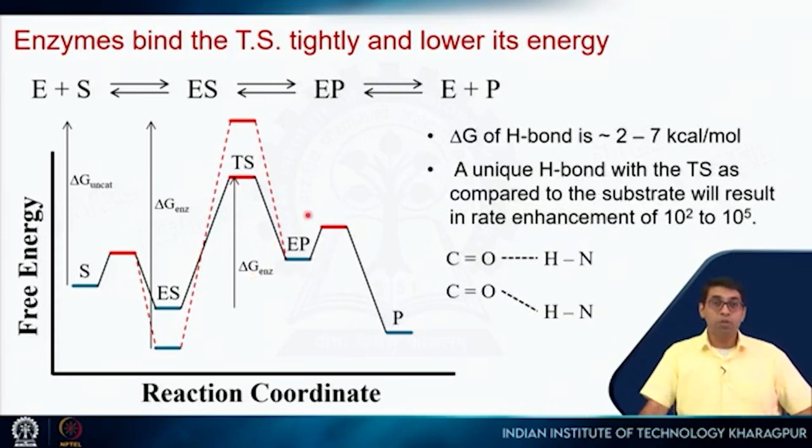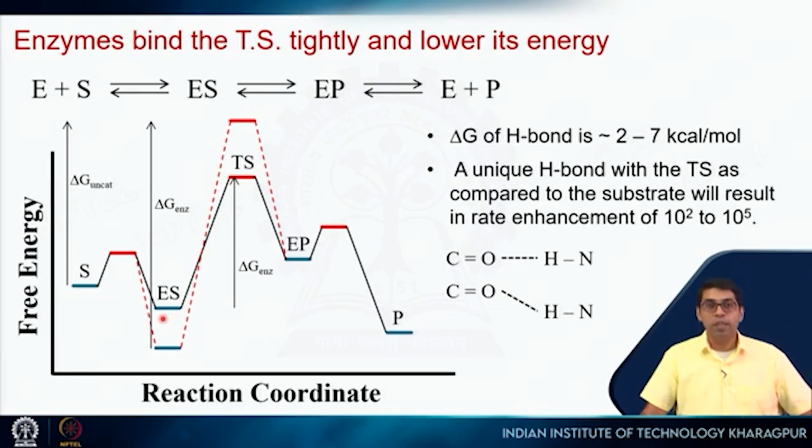So how can it do that? Well, this substrate and the TS will not be very different, right? So they will be somewhat similar. So similar interactions will be there, but since the TS is different, the enzyme can actually introduce some extra interactions or interactions which are more specific for the transition state compared to the substrate, right?